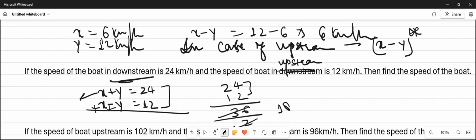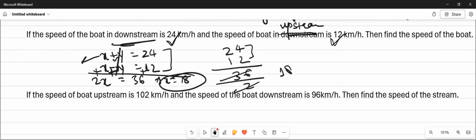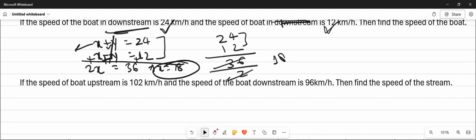The reason behind it is that x plus y and x minus y added give 2x, because y is cancelled. 2x is equal to 36 and x is equal to 18. So whenever we have to find the speed of the boat, we simply add the speed of downstream and the speed of upstream and divide it by 2.